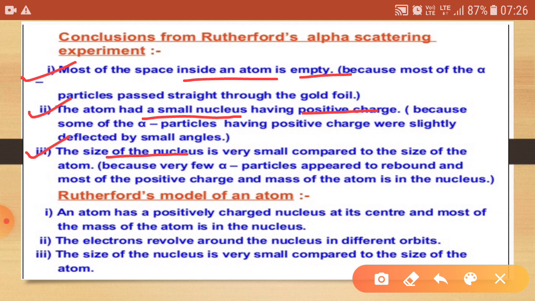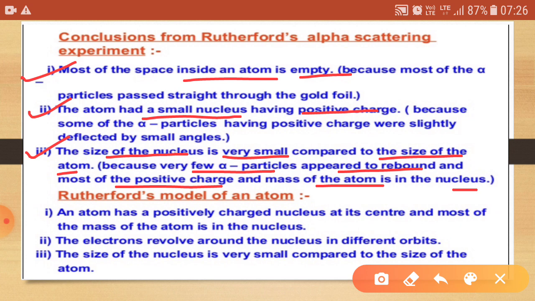The size of the nucleus is very small as compared to the size of the atom, because very few alpha particles appear to rebound, and most of the positive charge and the mass of the atom is present in the nucleus.